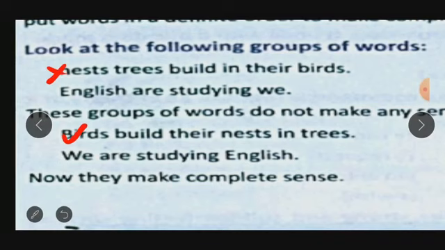Okay. Same, English are studying we. Is it giving a sense? Again, no. It is giving a sense but not a proper or complete sense. So here it has been used: We are studying English. Now we are getting a proper sense. What is the meaning of this sentence? Okay. Now it makes complete sense. So this is the way to understand the sentence. So now what is a group of words which make a sense? That is called a sentence, but where all the words should be kept in a proper order.